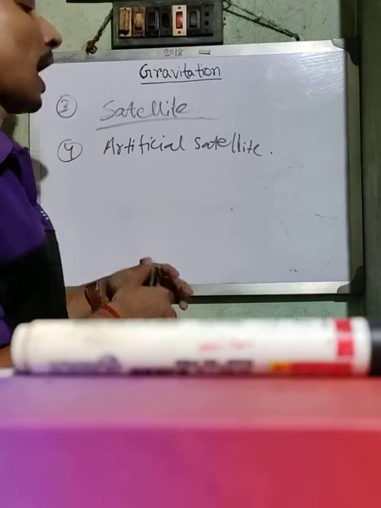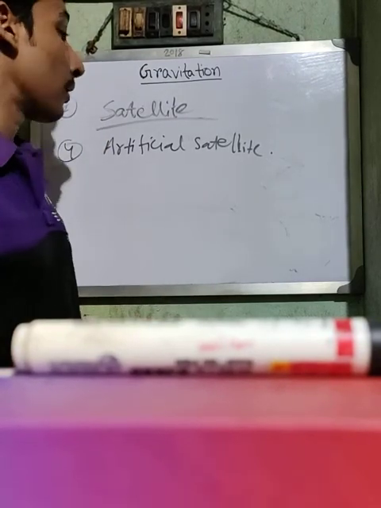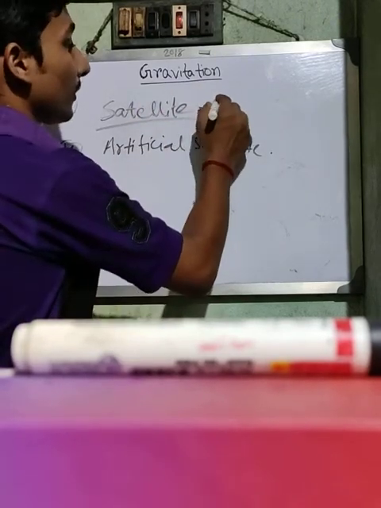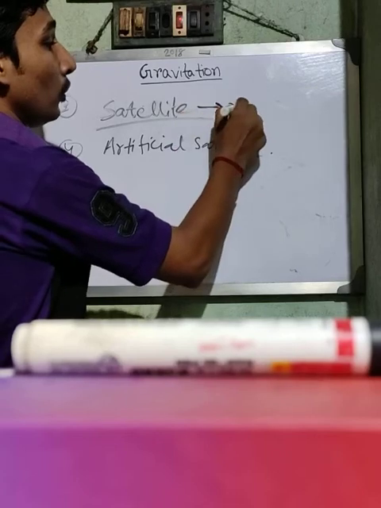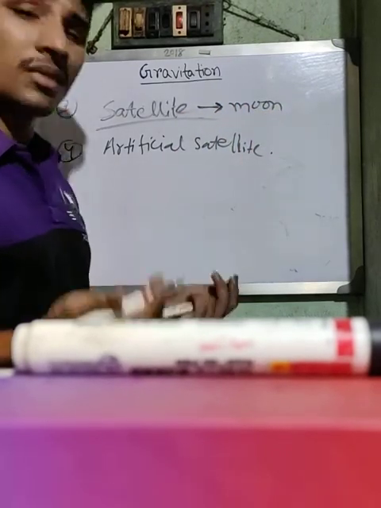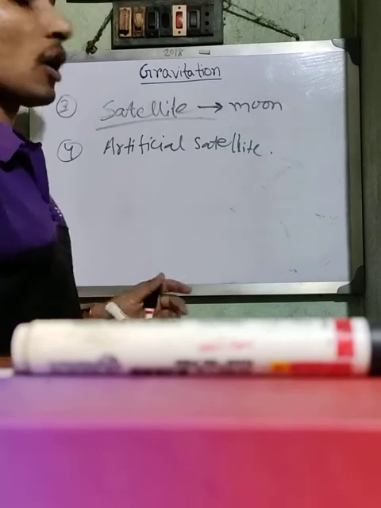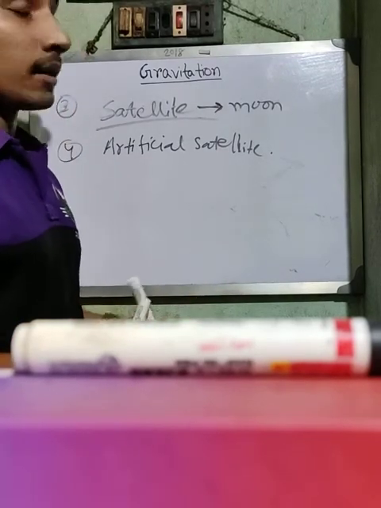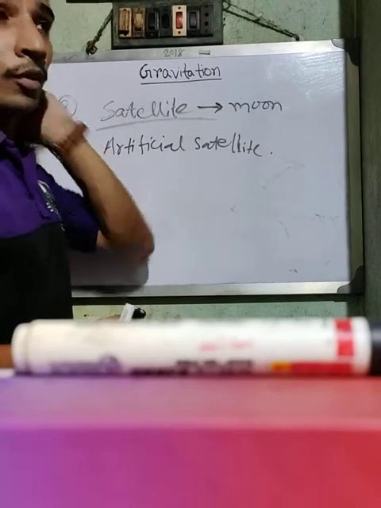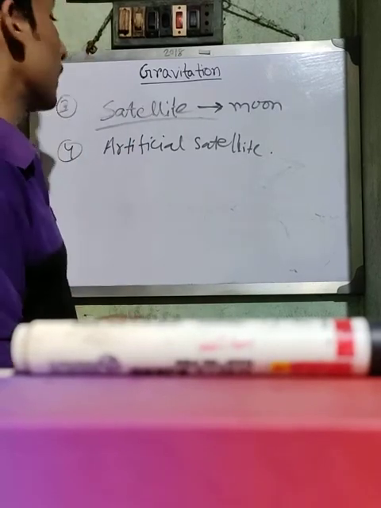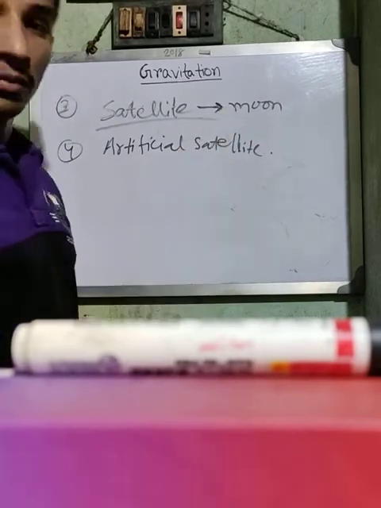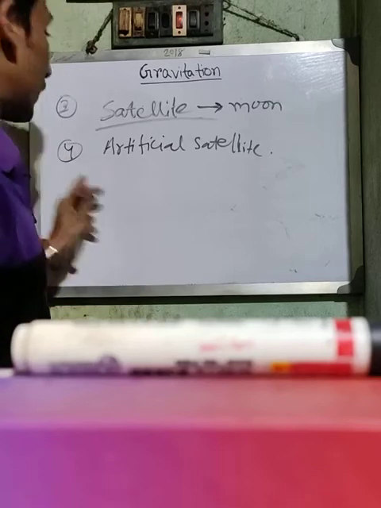We know Earth has many artificial satellites, and Earth also has a natural satellite, the Moon. Because Earth has a force of gravitation, but for Mercury and Venus the gravitational force is very low. That's why they have no satellite like the Moon.